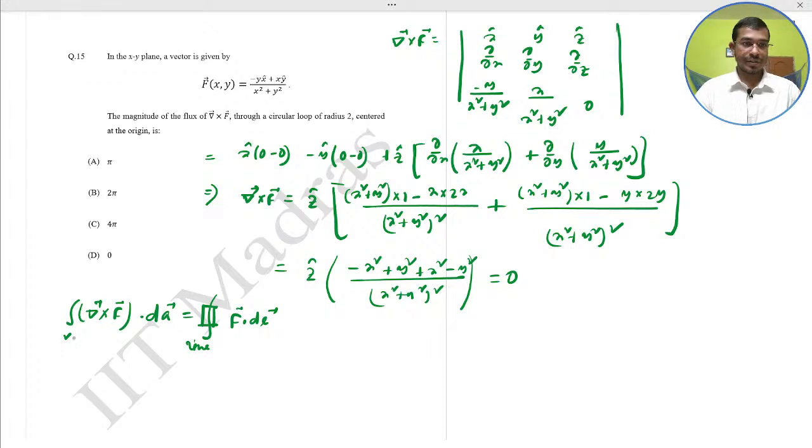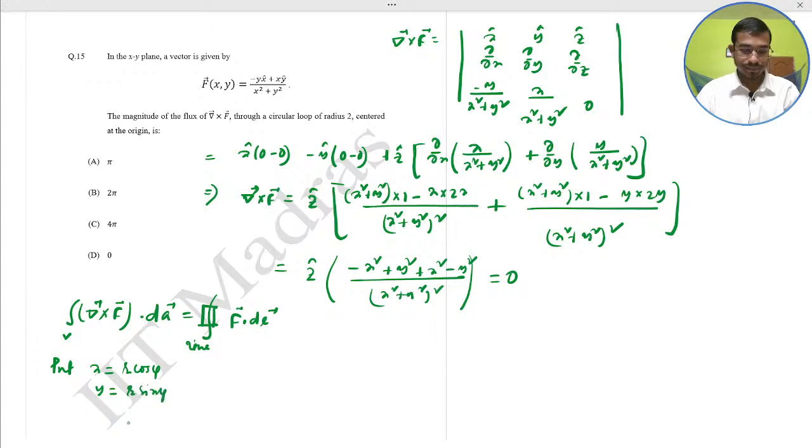This is V, you can just say S, because this is also the surface integral, and we can write S or V. So here let x be r cos phi and y be r sin phi.